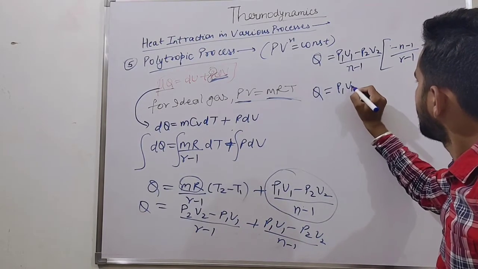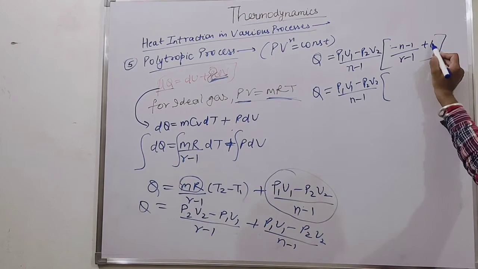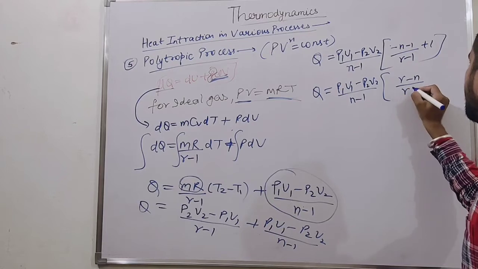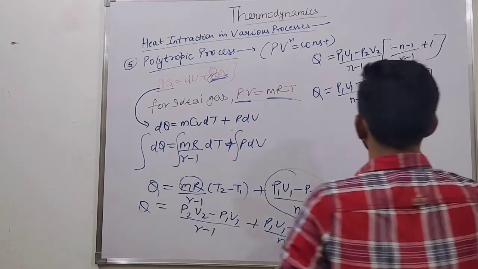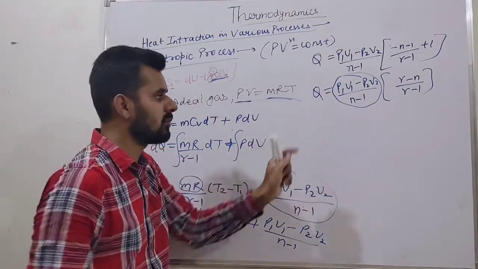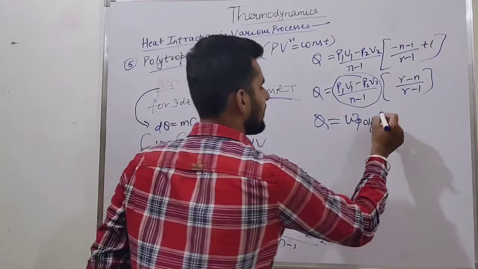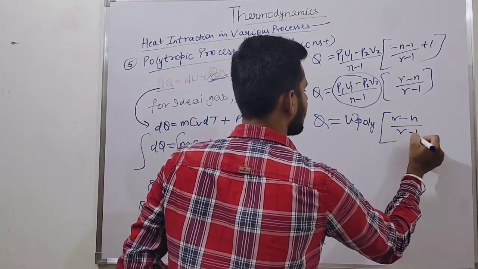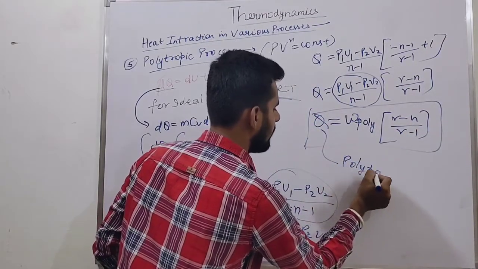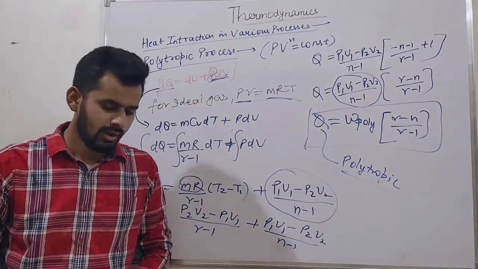Now (P1 V1 minus P2 V2) upon n minus 1. Just cross multiply here and try to solve this. Gamma minus n upon gamma minus 1. This is the relation. What is this, friends? This is the W poly, work done in a polytropic process. We can rewrite it as W polytropic, work done in case of polytropic, multiplied by (gamma minus n) upon (gamma minus 1). This is the relation of heat transfer in case of a polytropic process.